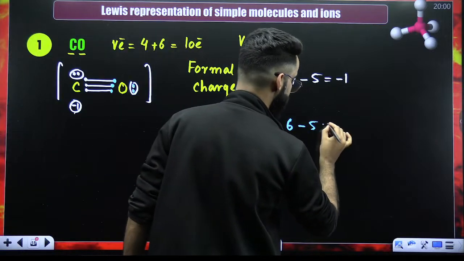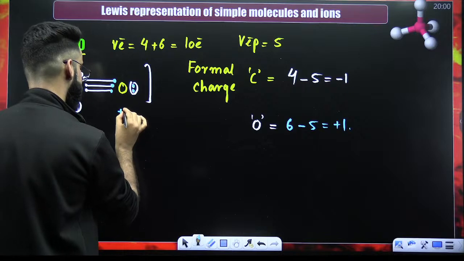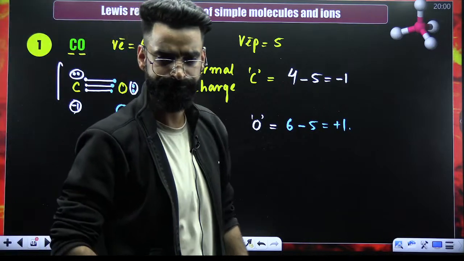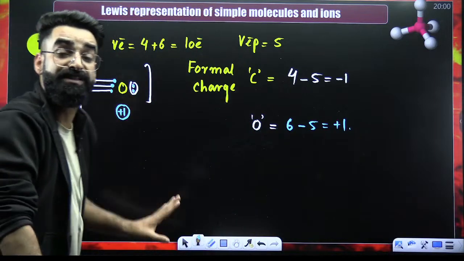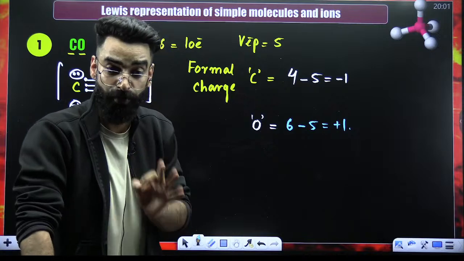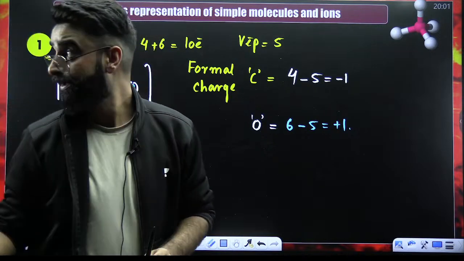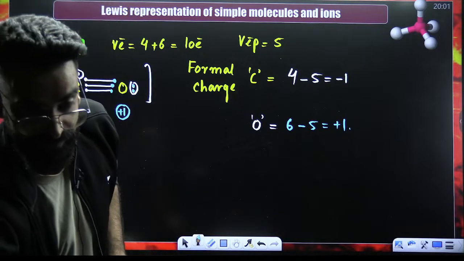So 6 minus 5 comes out to be plus 1. So formal charge of this oxygen here is plus 1. So one is carrying minus 1, one is carrying plus 1. So this is how you draw the structure with the formal charges. Plus 1 and minus 1 respectively.